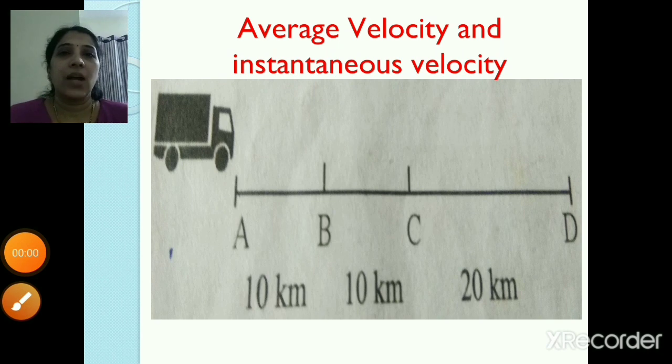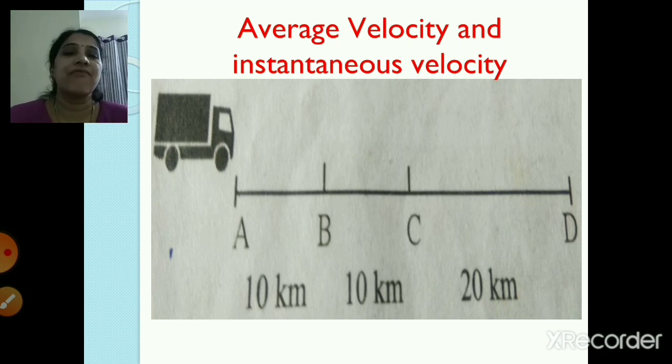Now children, we are going to see what is the average velocity and the instantaneous velocity. So you can see the figure over here: A, B, C and D. So AB distance traveled is 10 kilometers, BC is 10 kilometers and CD is 20 kilometers.